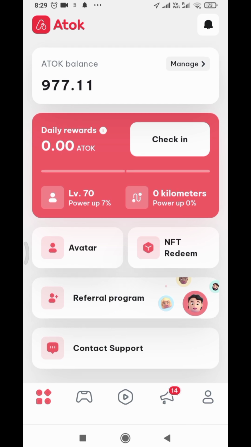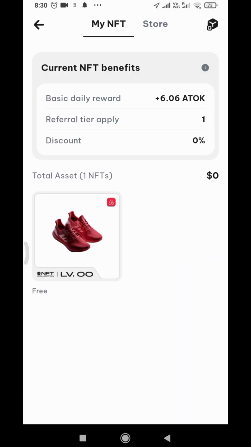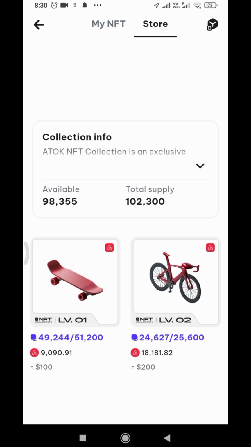Now for the daily rewards, all you have to do is click on the daily check-in, and you do this three times. And right here you can see NFT redeem. Tap on this NFT. Over here they have given you a free NFT. Once you sign in, they give you a free NFT, and you can sell this free NFT. If you go to the store right here, this is where you see their collection.